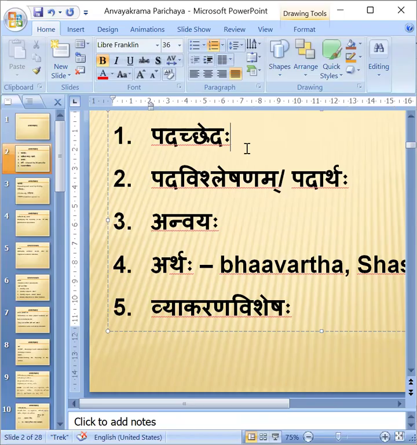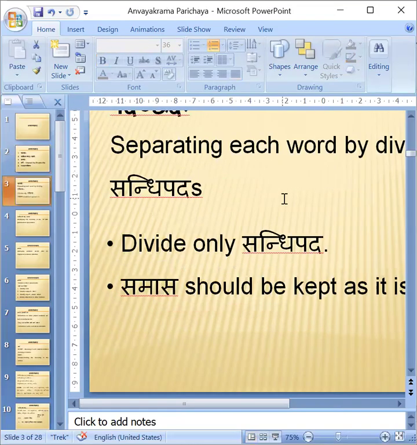Okay. Then will come Artha. What is the meaning of that Shloka? And Vyakarana Vishesha. The grammatical points, Sandhi and Samasa, especially for you. Okay. This is the Krama. Each one we will see the meaning of. Okay. What it means and others.